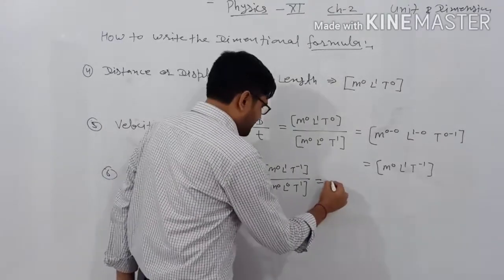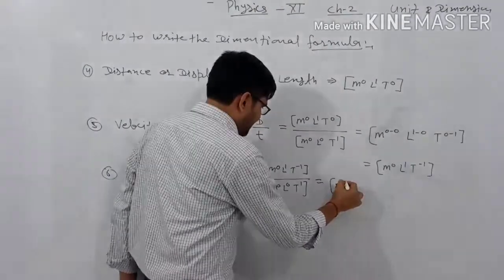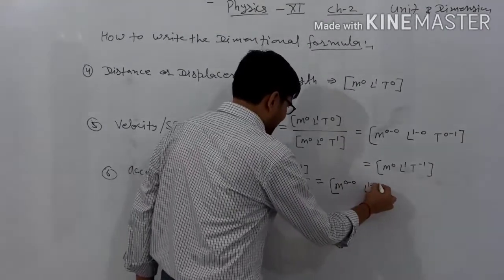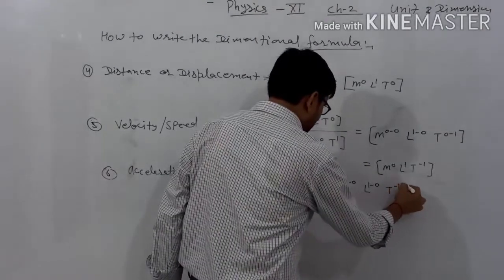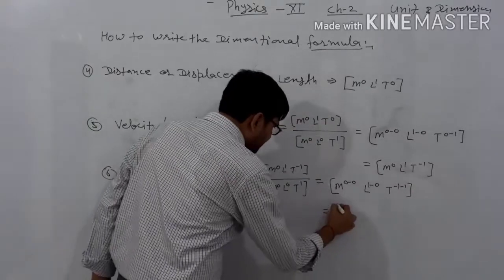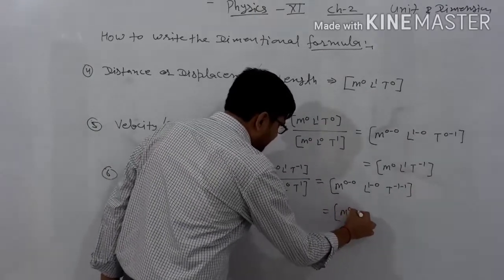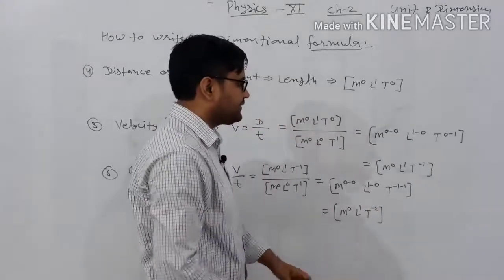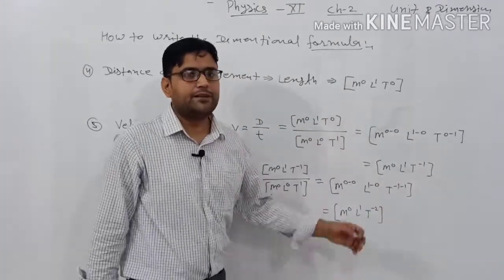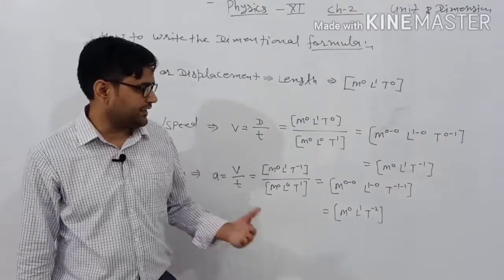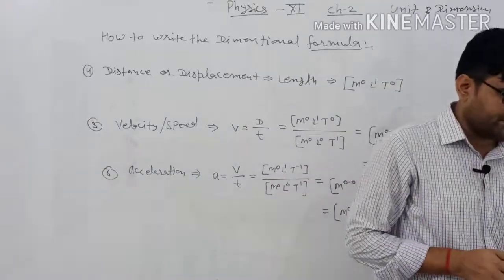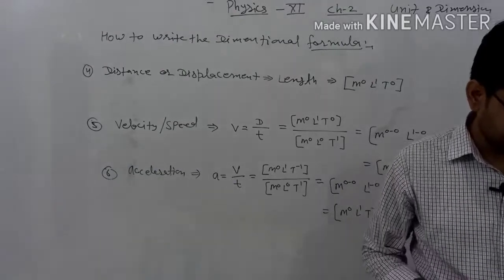The powers are to be subtracted. We are just to be writing down in terms of the m 0 minus 0, L 1 minus 0, T minus 1 minus 1. Now it is to be written down in terms of the m0 L1 T minus 2. Be careful about it. minus 1 into minus 1 नहीं करना है. minus 1 minus 1 it is to be in terms of the minus 2. Clear? Okay, take a screenshot. We will move upon the another formulations.